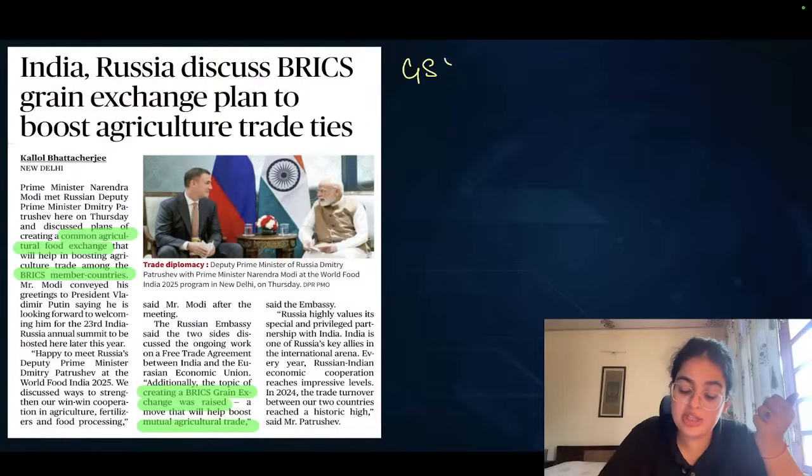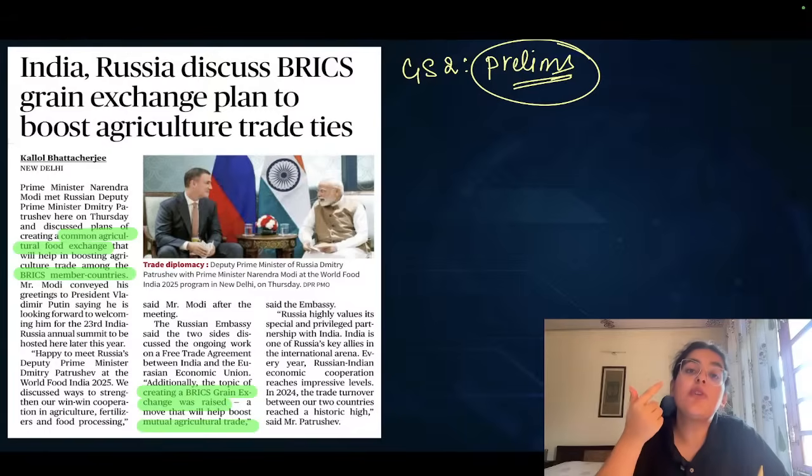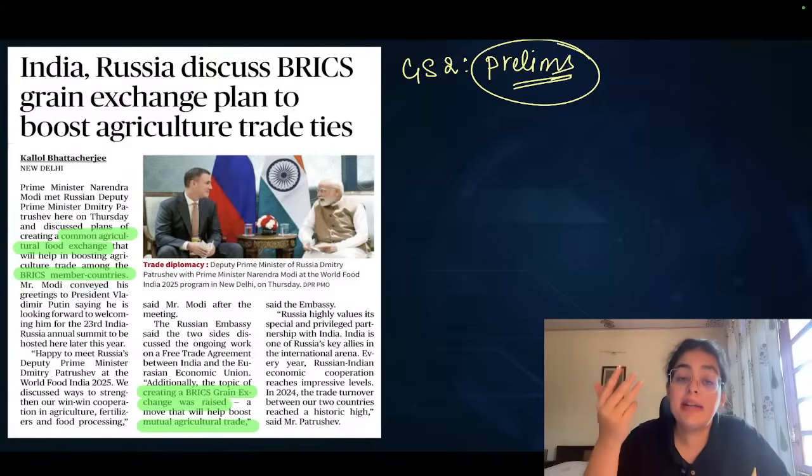This is important from GS paper 2 as well as from the prelims point of view. Why? Because we are trying to enhance the ties when it comes to the contingent reserve, UPI applicability, the NDB, National Development Bank, etc. And now also in the area of agricultural ties.